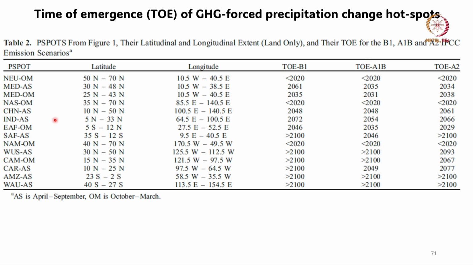Only by 2050 can we be sure that the impact of CO2 increase above the natural variation can be seen. So, till about 2050 you can't be sure whether the change you are seeing is on account of CO2 increase.